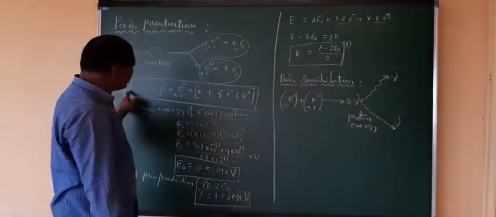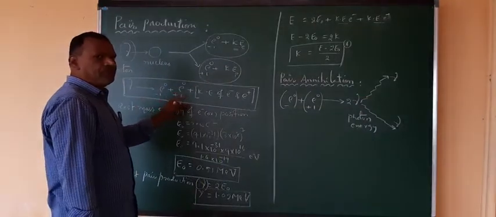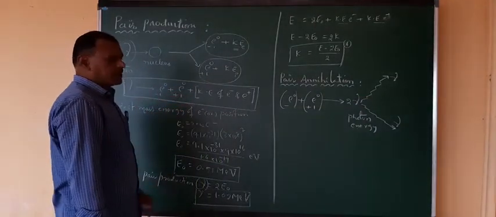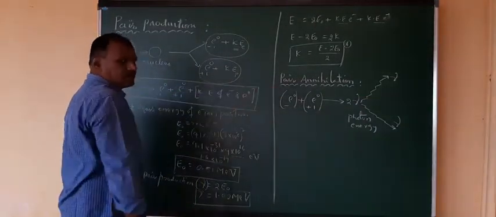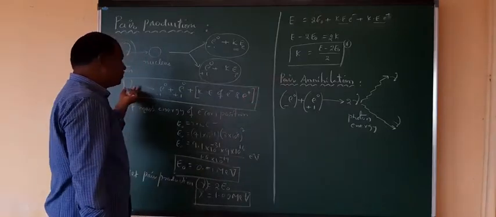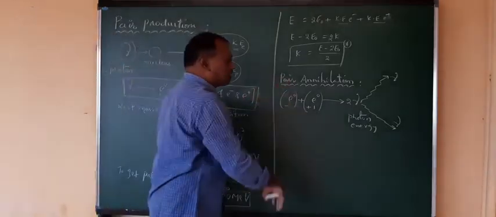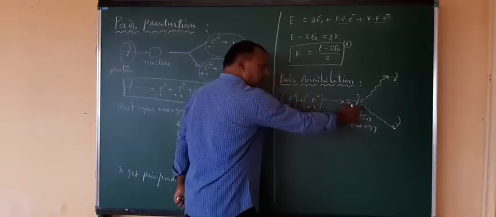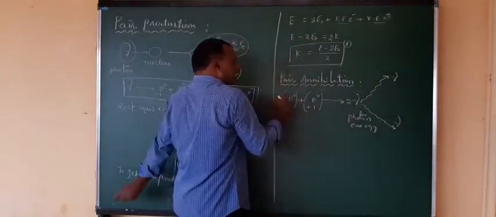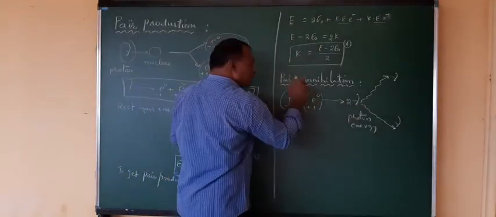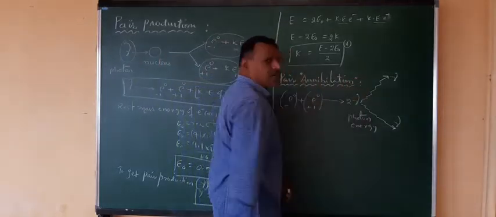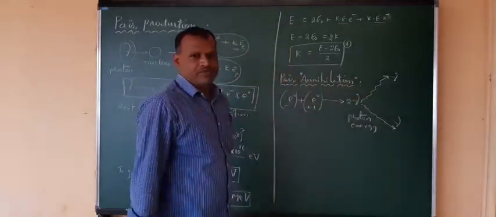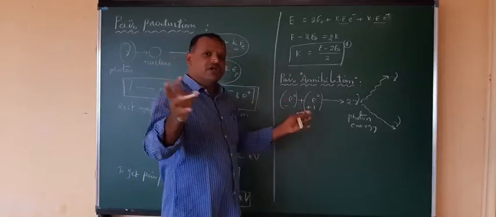Here energy, photonic energy, is converted to which one? It is particles. Here 2 gamma or gamma you can write, there is no issue at all. This energy you can write as split, or just write whatever amount of energy is produced. Here you can observe that the converse process of pair production is pair annihilation. Annihilation means what? Destroying. So here these particles are destroyed and you are getting the energy.